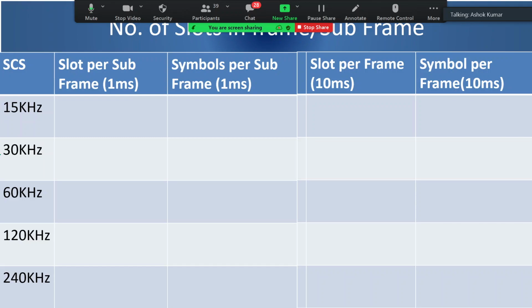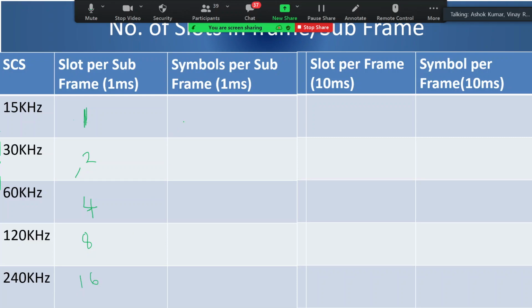For 15 kilohertz subcarrier spacing, how many slots per subframe? One. For 30 kilohertz? Two. For 60? Four. For 120? Eight. And for 240? Sixteen. Okay.